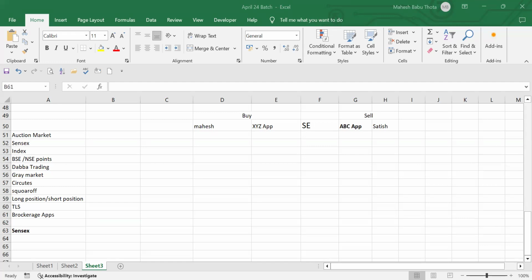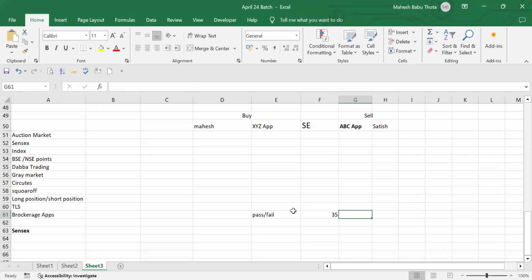Suppose you want to measure any performance, we need some standard benchmark. Suppose you want to say whether a candidate has passed or failed, how will we say that? There will be some benchmark, right? We will consider 35 marks or 40 marks. Above 35, we consider it a pass.